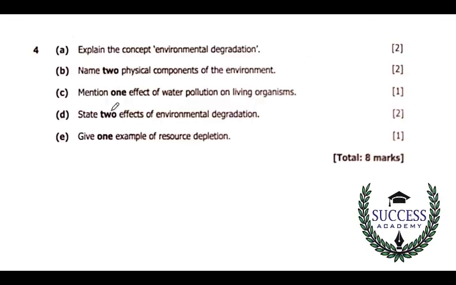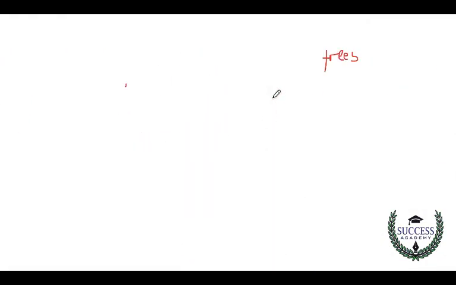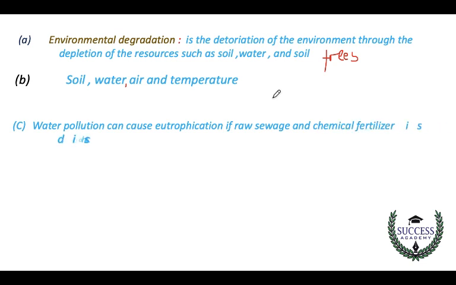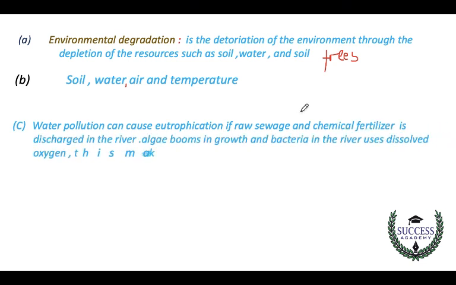Then we look at the third question. C: mention one effect of water pollution on living organisms. Water pollution can have many effects. It can cause eutrophication. Eutrophication is where sewage and chemical fertilizers are discharged into the river.